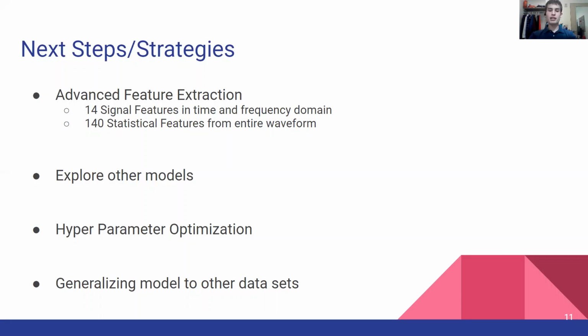Hyperparameter optimization is a method which we are implementing in order to make our current models more efficient. Each model has parameters under which it operates, so using an optimization technique allows us to set the parameters of the model to ones which yield the highest accuracy through testing multiple combinations. Generalizing the data to other data sets is another major step in which we want to work with. It will allow us to validate current data and determine accuracy of our model with an unseen data set, as well as give more data to work with.